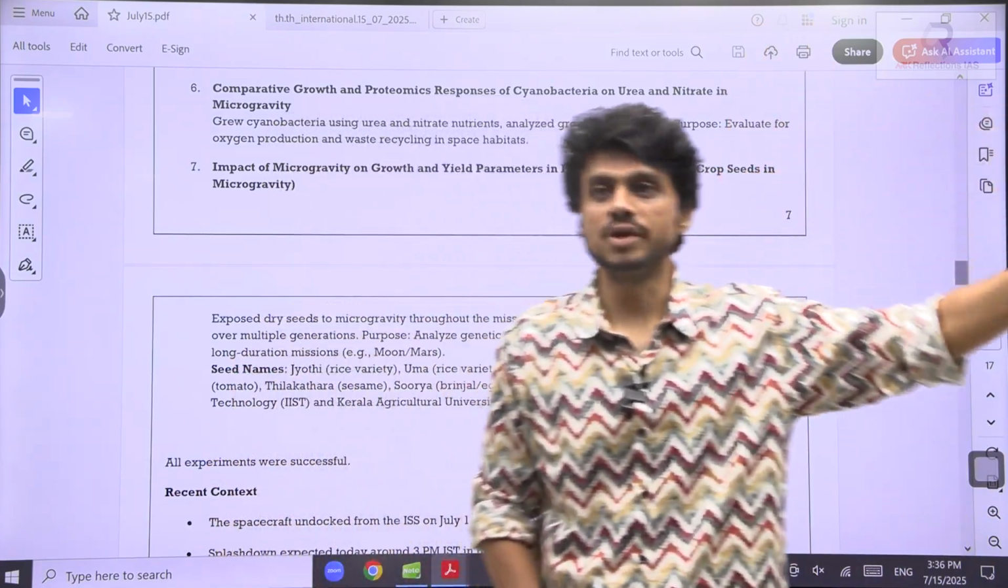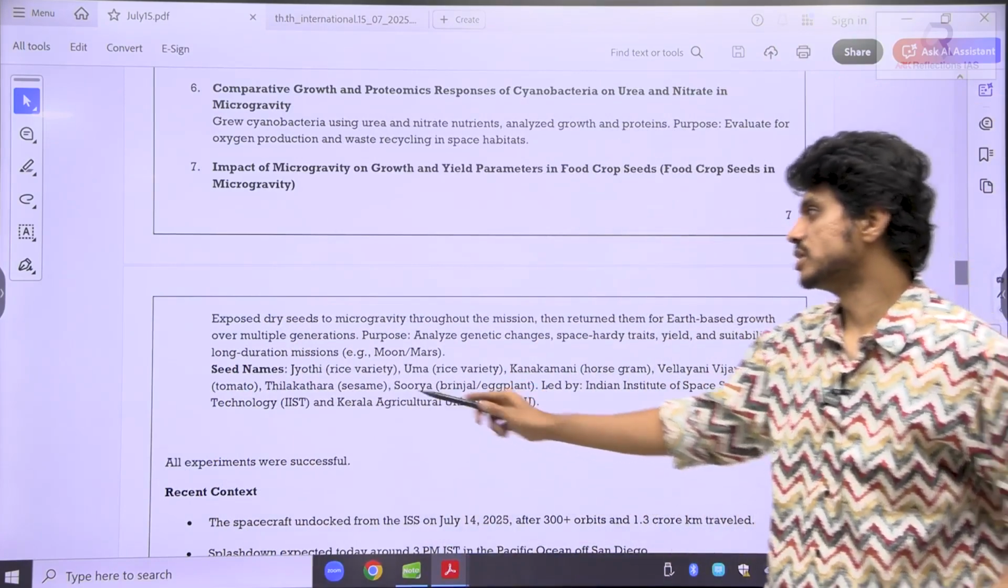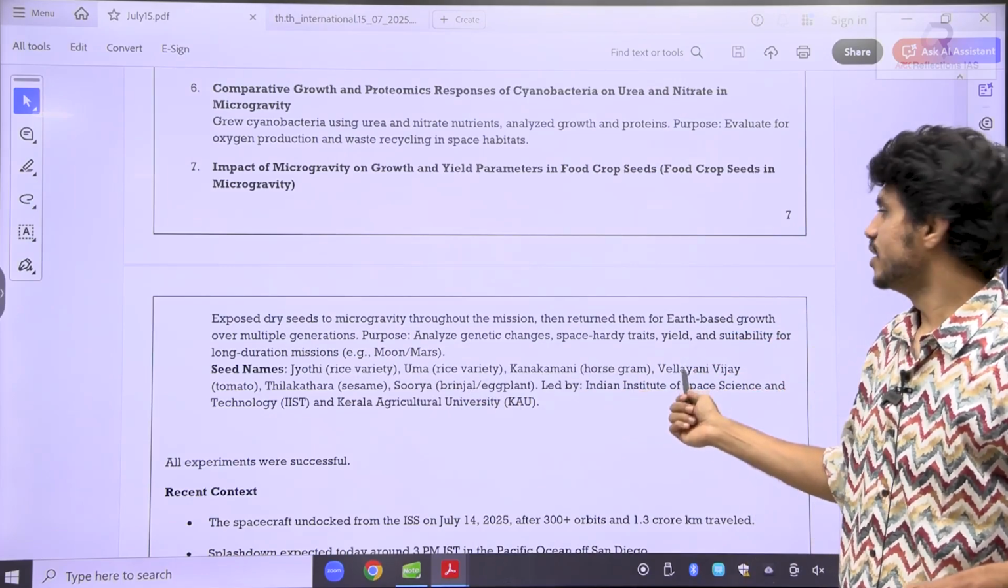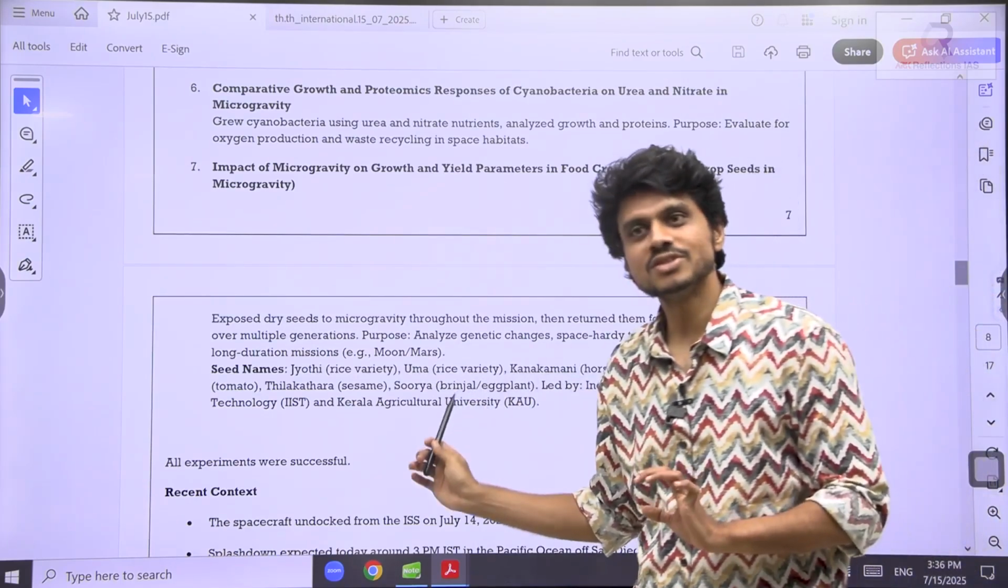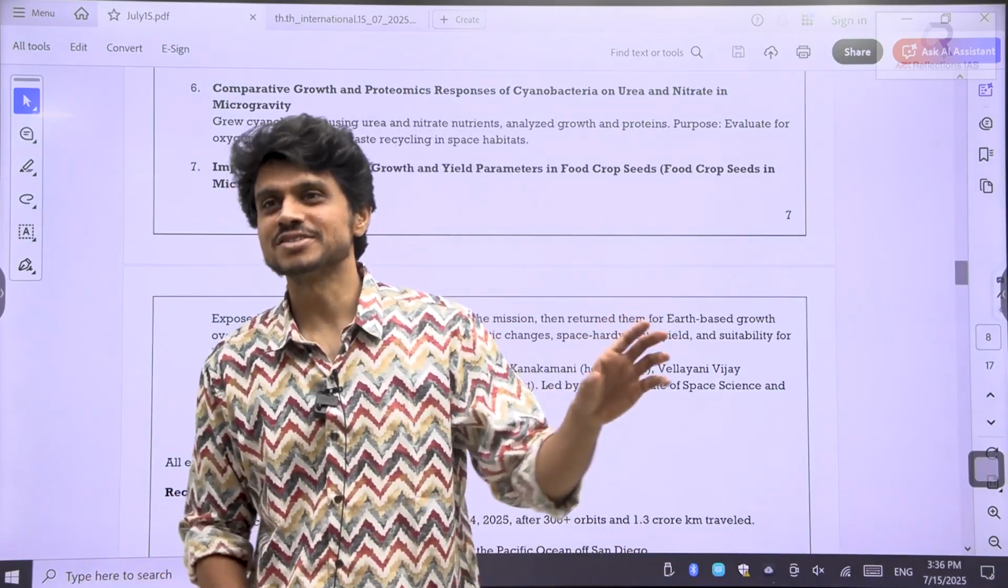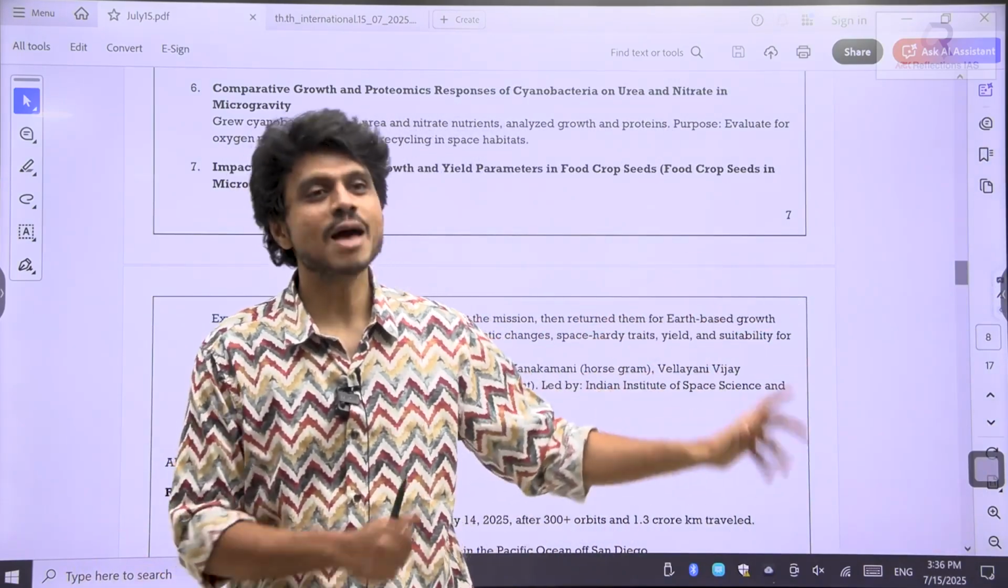So how they have responded, and here they have given certain seed names: Jyoti, Uma, Kankamani, Vellaini. So like this they have given. These things recently in the news, UPSC will also ask these kind of questions. They'll give freedom fighters, astronauts and all. So we should be having some clarity.